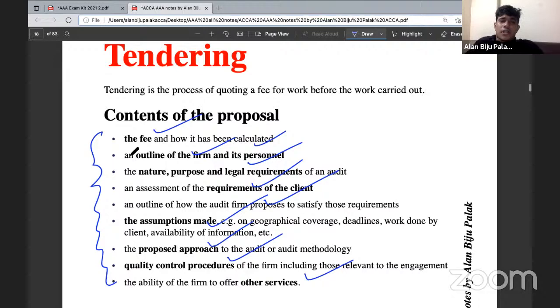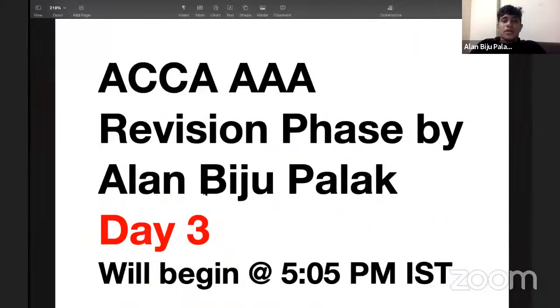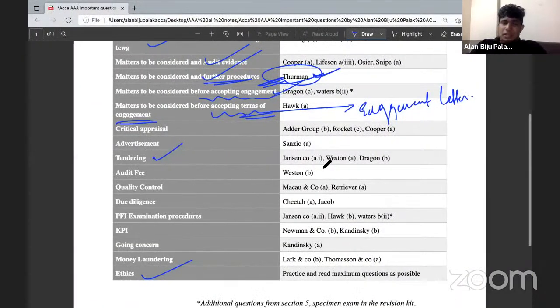So basic content of the proposal will be the same points, but you need to elaborate these points. So this will be the question about tendering. And basically the questions, you have got 3 questions in your revision kit: Janssen Company, Western Company, and Dragon Company. And you must go through these questions to get more idea about the tendering part. Okay, so always keep this one in mind.